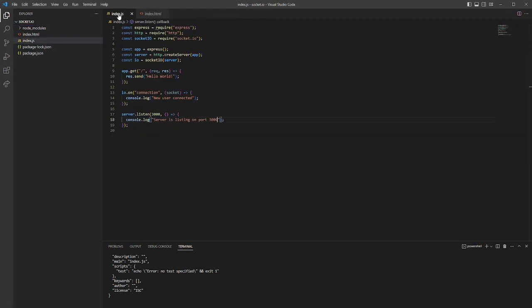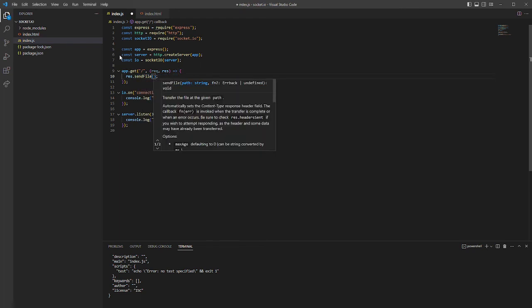Now go back to our index.js file, and we need to make some kind of adjustment right here. Right now, we just want to serve that HTML file instead of sending hello world. So right there, we'll sendFile, so our file.